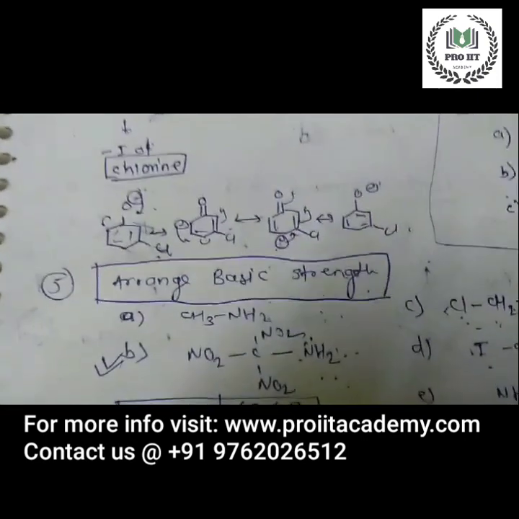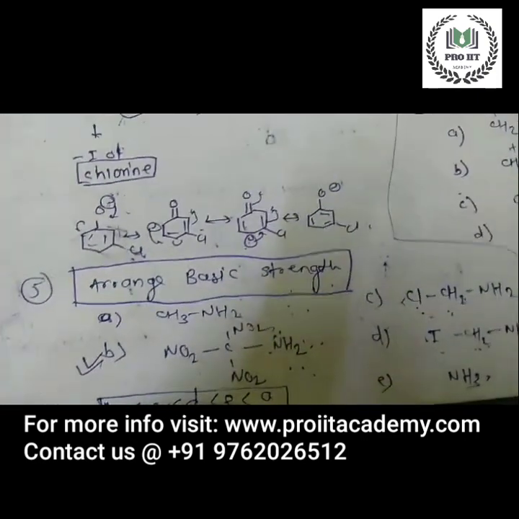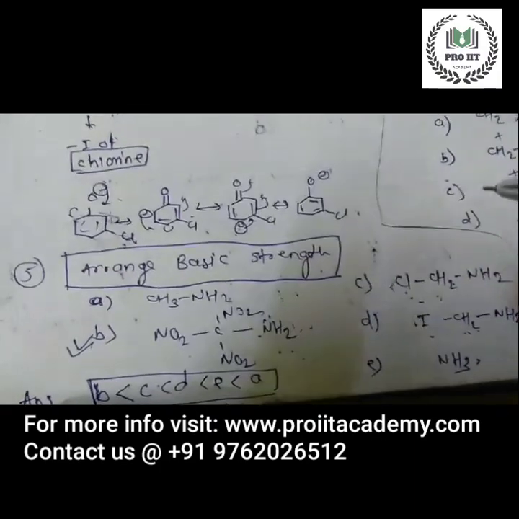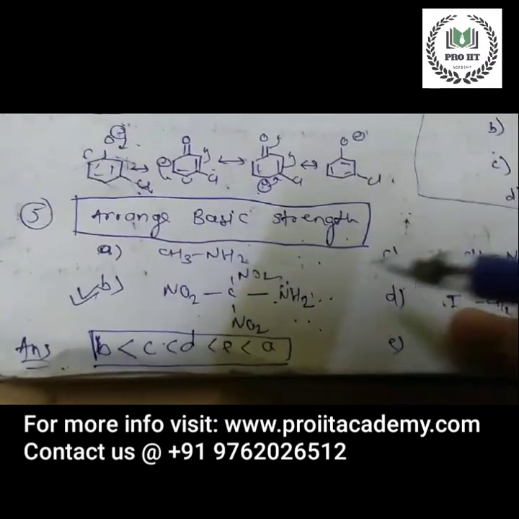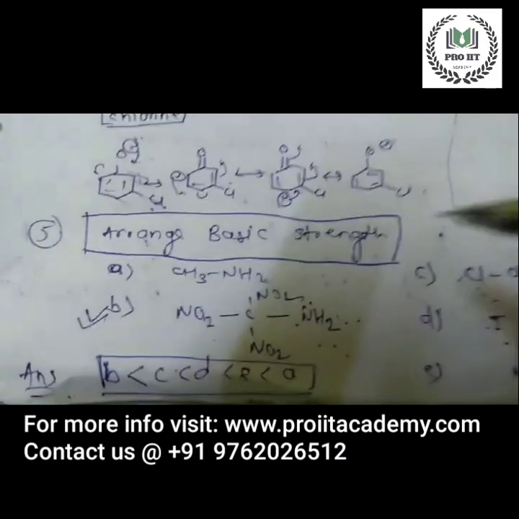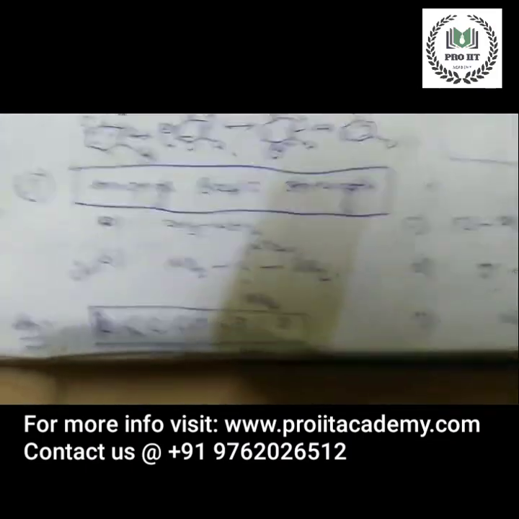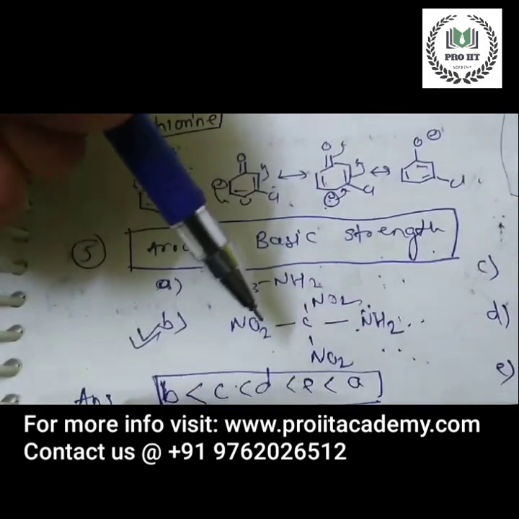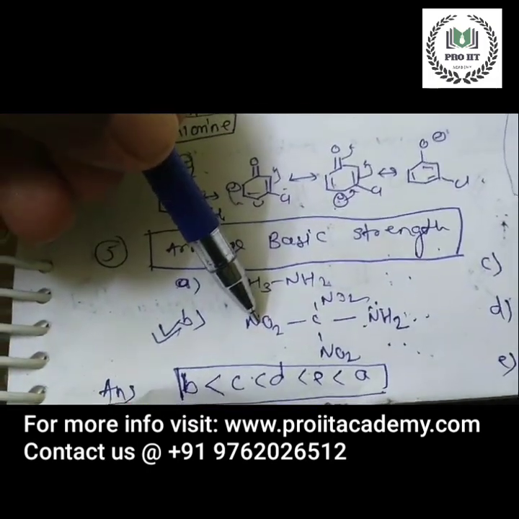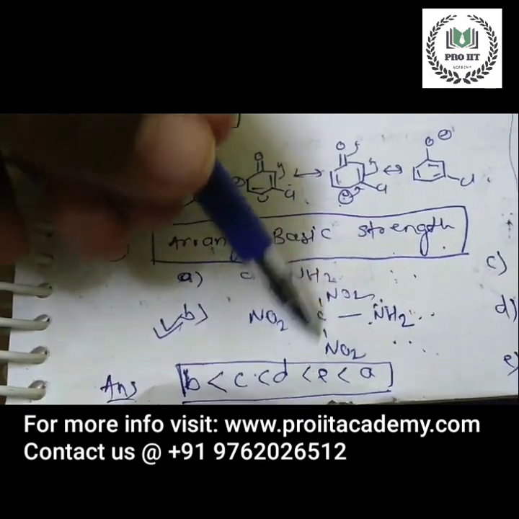What is a base? A base is nothing but which can donate the proton, also which can donate the electron. So which can donate the electron very easily? Look at this structure. In this structure there are three nitro groups, 1, 2 and 3.